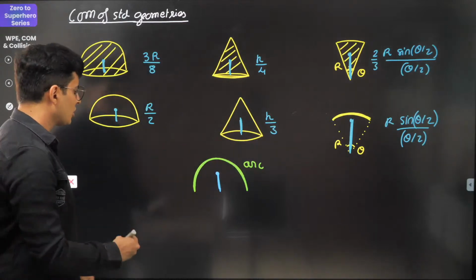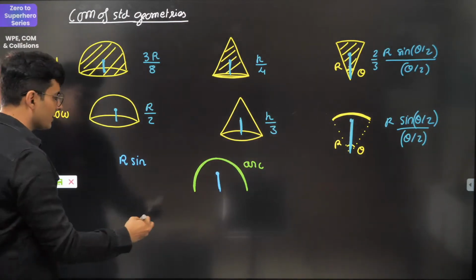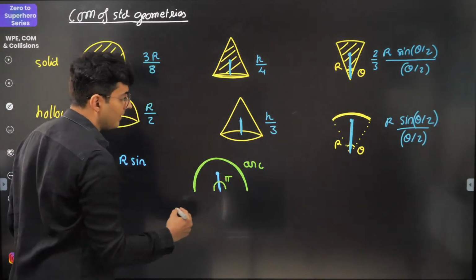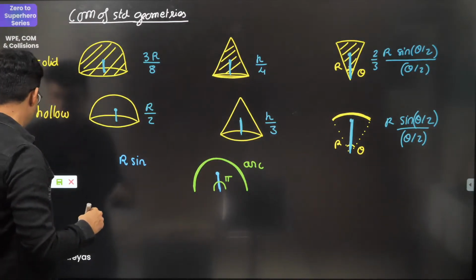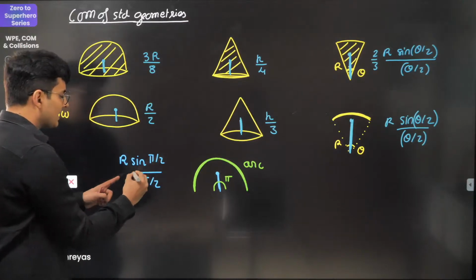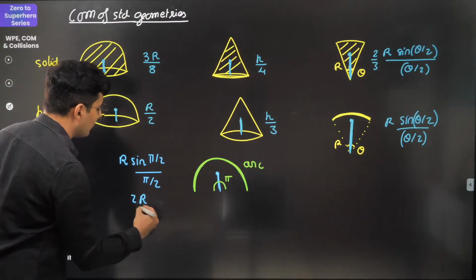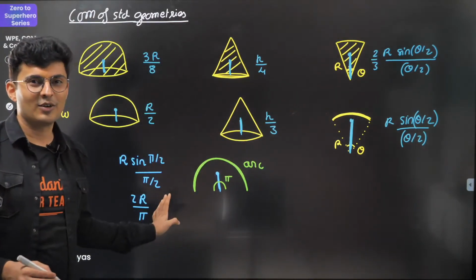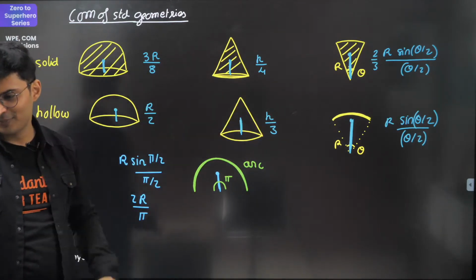It's an arc. So the formula will be r sine theta. What is theta in this case? Theta is this entire angle, 180, which is nothing but pi radians. Always put pi in radians, not in degrees. So this will become r sine pi by 2 by pi by 2. Sine 90 is 1. 2 goes on the top, so it will become 2r divided by pi. So that's how you're going to use this formula for finding center of mass of any angle, arc or sector.